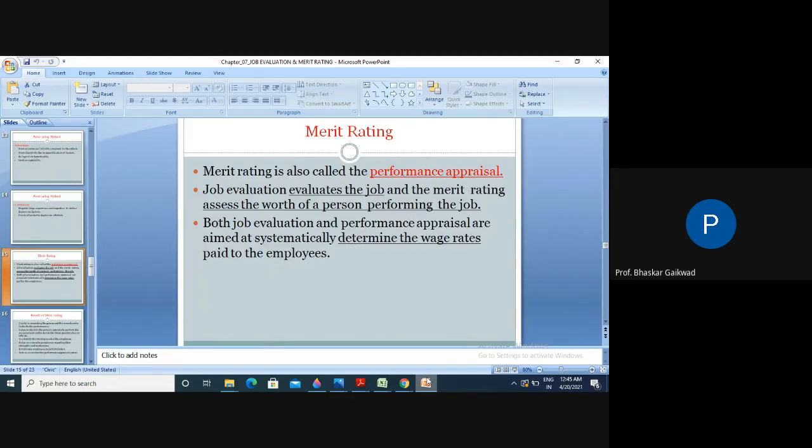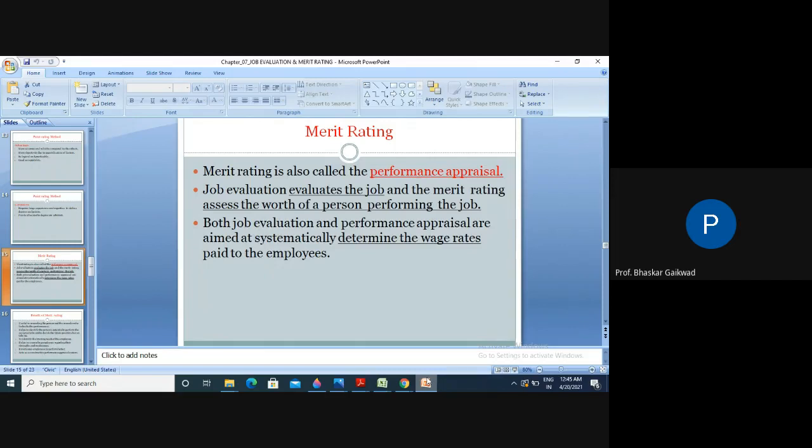Job evaluation evaluates the jobs and merit rating assesses the worth of persons performing the jobs. Just like for a job we decide a worth or value, similarly merit rating is related to the person working on the job. These justifications come under merit rating. Okay, so merit rating is related to the workers and job evaluation is related to the job.